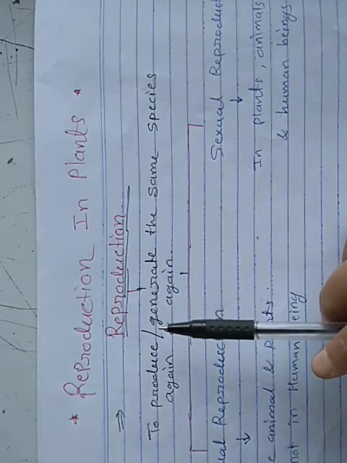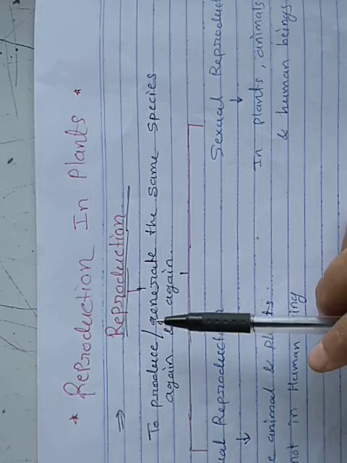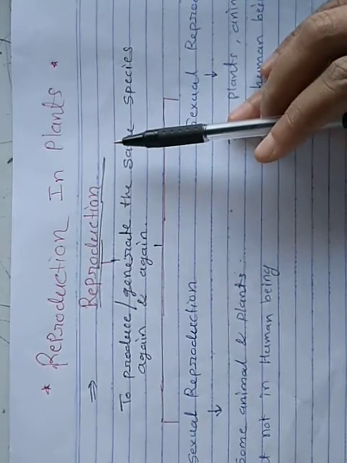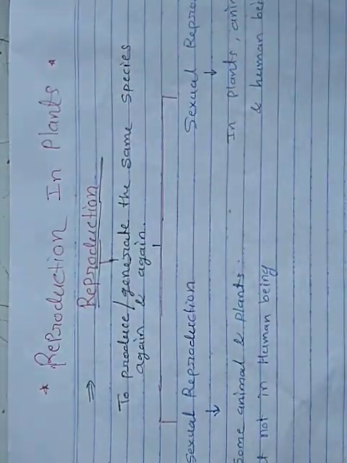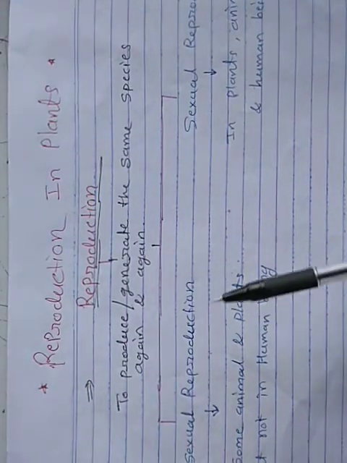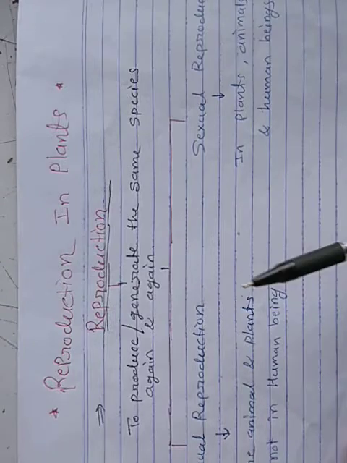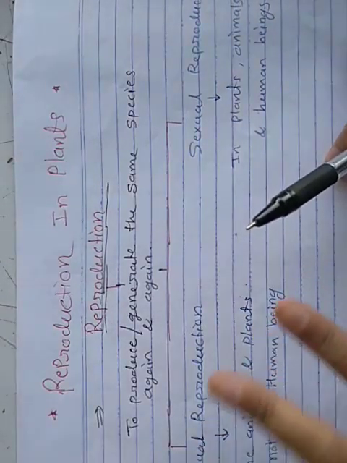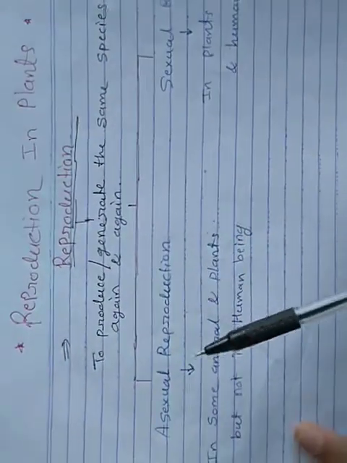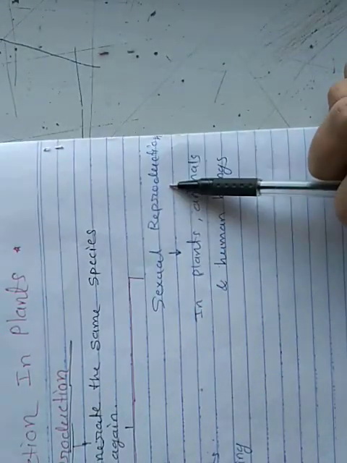But the methods of reproduction we see everywhere are different. We can see there are different methods for reproduction. So basically two types of reproduction we can see. One is asexual reproduction, another is sexual reproduction.